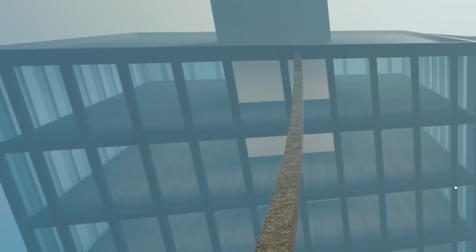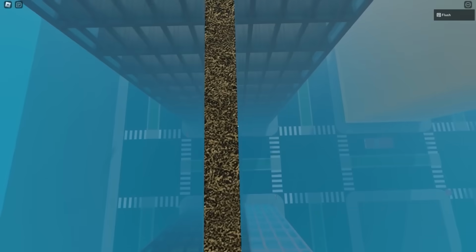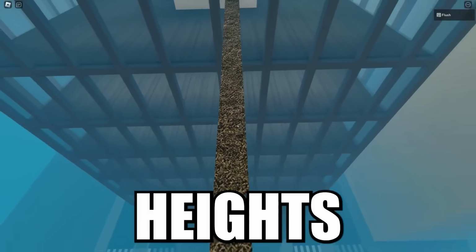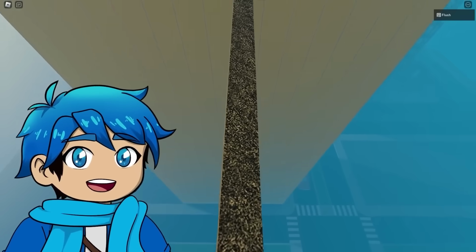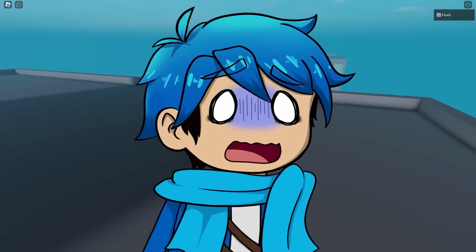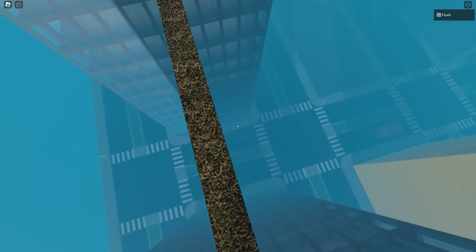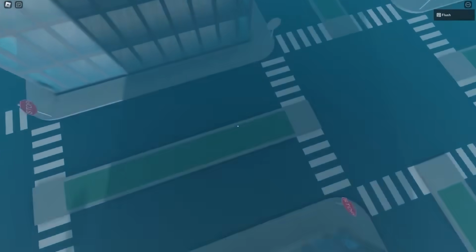It's pretty much a bunch of skyscrapers with a tightrope connected between them where you have to balance yourself and not fall all the way down there, which is pretty spooky if you're scared of heights, honestly. And while it may not be a direct reference, there have been a couple of people that have had tightropes between skyscrapers, and yes, some have actually fallen. Let's see, I'm just gonna fall on purpose just to get the full immersion of this.